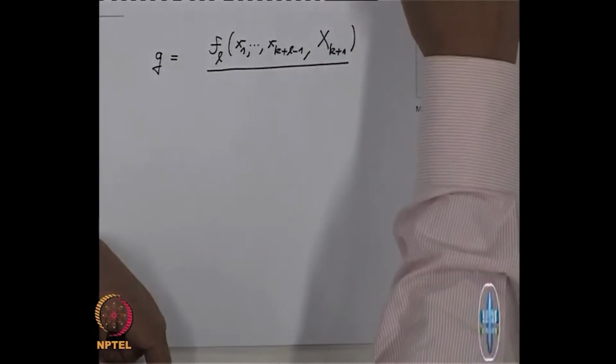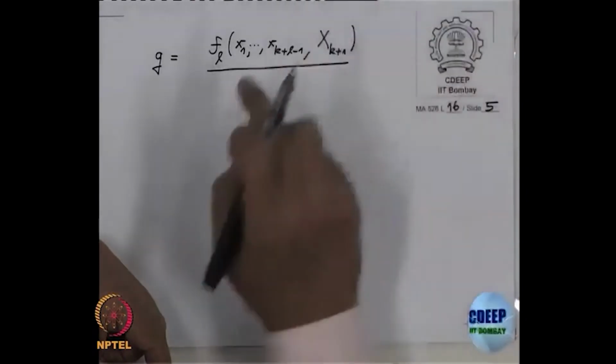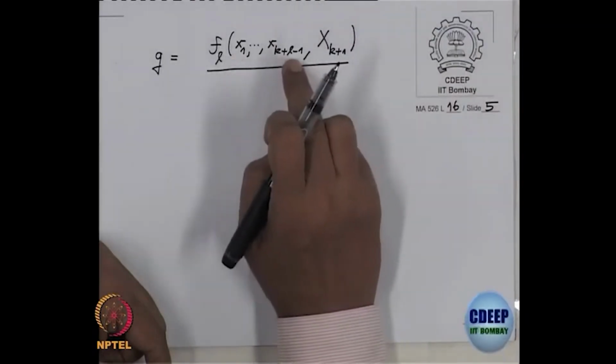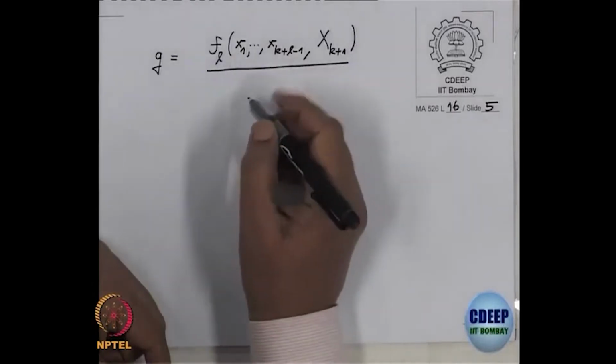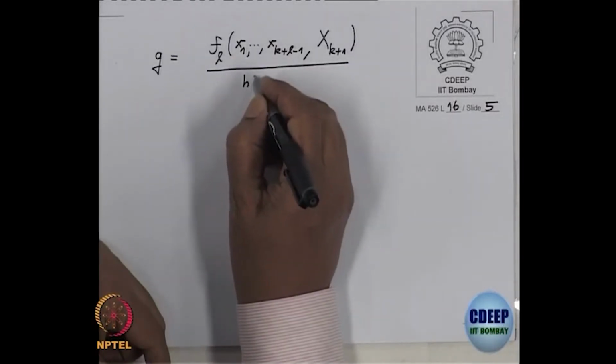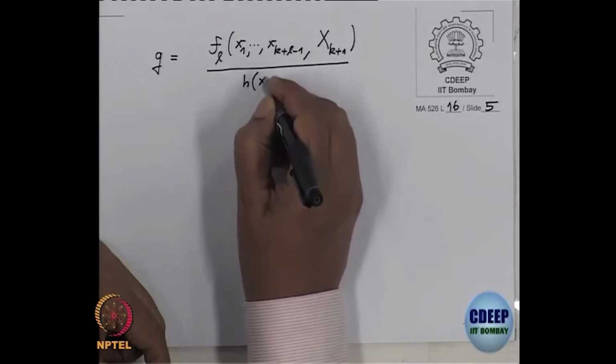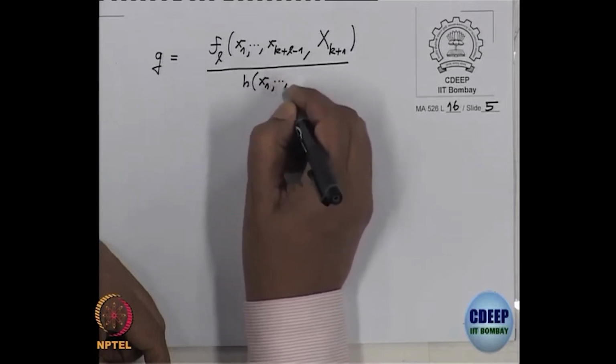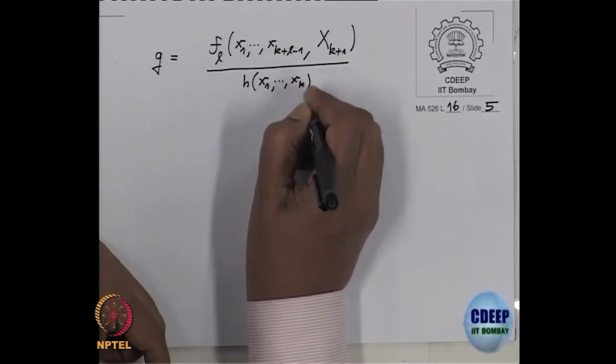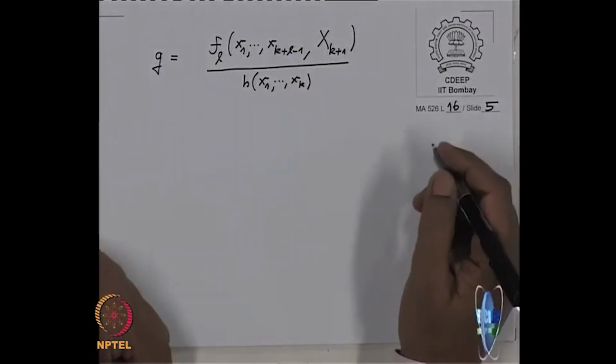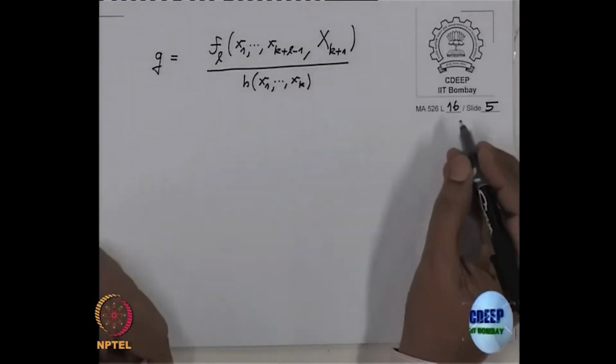This one is a field generated by x_1 to x_{k+l-1}. So, the common denominator will be h of x_1 to x_k. So, this is how G will look like, where